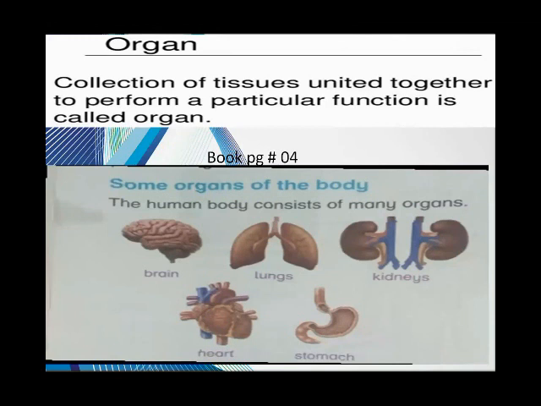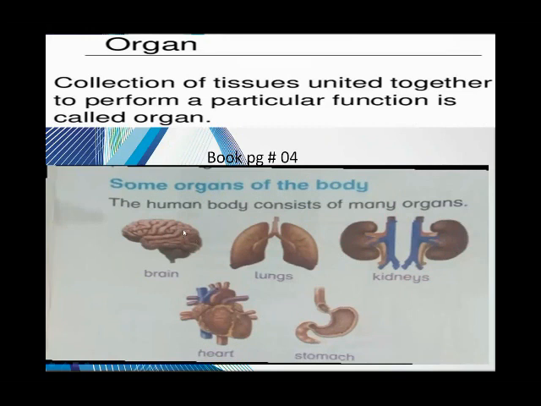On page number 4, look at the picture of the organs. Here is the brain, the lungs, the kidneys, both are kidneys, the heart, and the stomach. These are the main organs of the internal body, and they perform particular functions. Each organ performs a particular function of the body and makes up a system of your body.